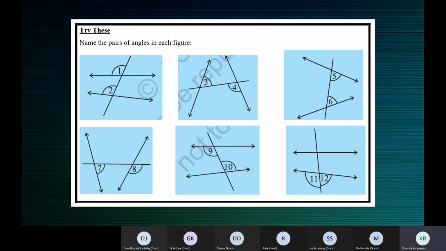Because they lie on opposite sides of the transversal and both are interior angles. So alternate interior angles. Which are the two lines here? These are the two lines, and this is the transversal. So you can see 3 is above the transversal, 4 is below the transversal. So they are on opposite sides, and both of them are interior angles.